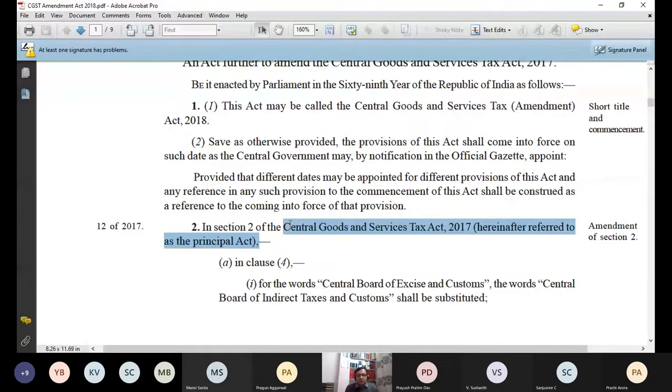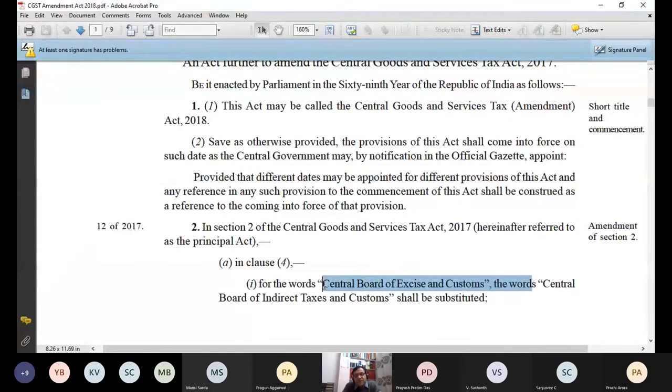So wherever in this act Principal Act is written, that means it is CGST Act 2017. So many changes were there. The main change was also this: I told you yesterday that Central Board of Excise and Customs was the old name. In this act, this name was changed from Central Board of Excise and Customs to Central Board of Indirect Taxes and Customs. This is the first change.